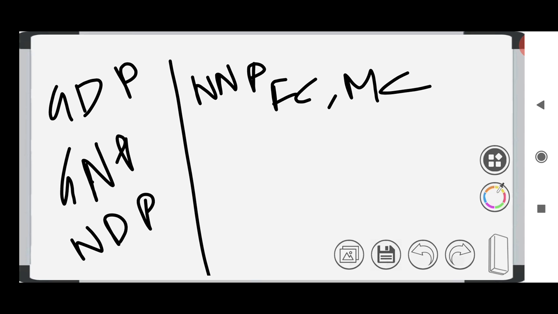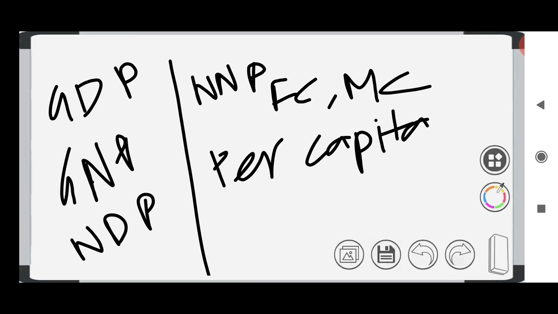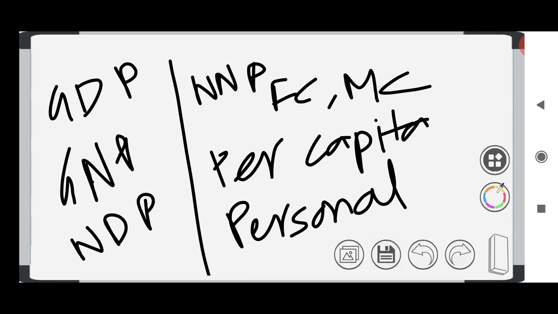First one is GDP. We have GNP, we have NDP, NNP, and we have NNP-FC as well as NNP-MC. FC is nothing but NNP factor cost and MC is NNP market cost. Then we have per capita income. Then we have personal income as well as disposable income. These are the basic terms relating to national income. Let us see those things one by one.